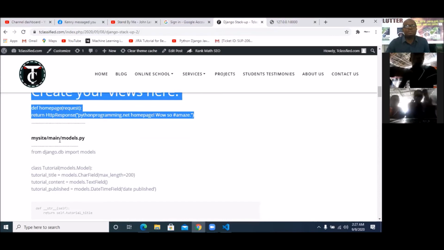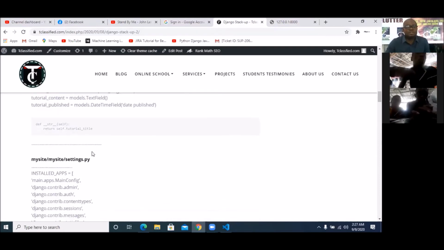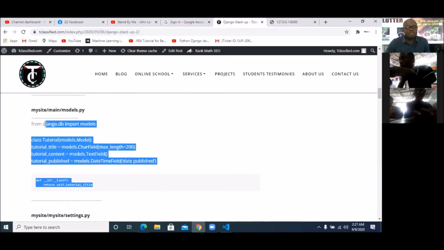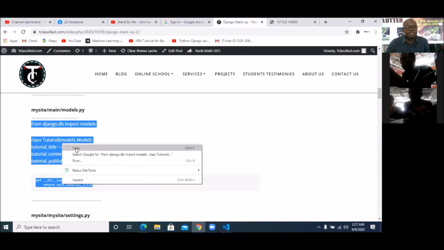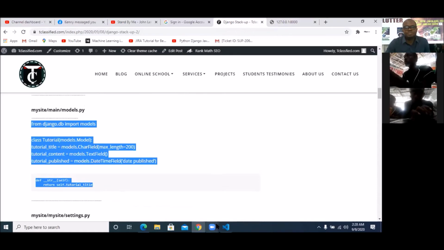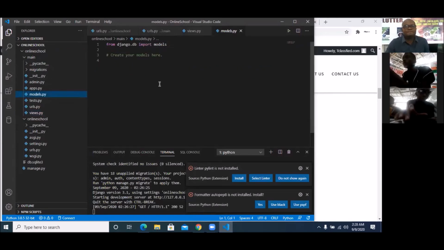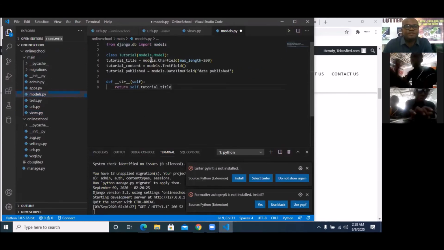So you go to the main app inside the online school. Then under models.py, you want to input this code. So let's input this very code under models.py. So I'm going to pick it up. Then I get back here. This is my main, and this is models.py. So I'm going to quickly put in this code and modify.